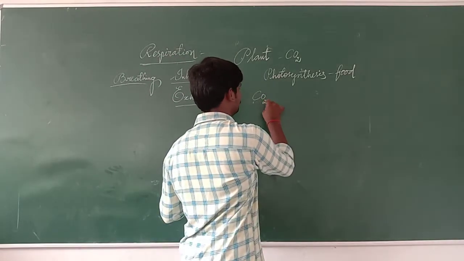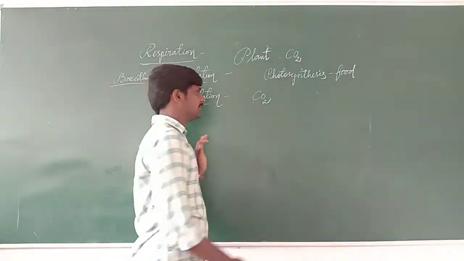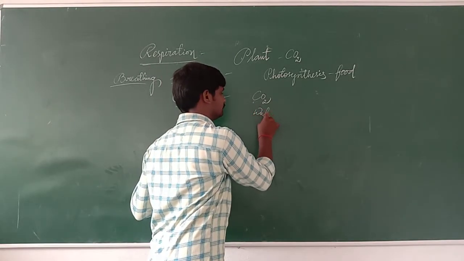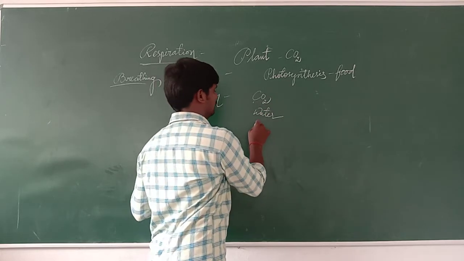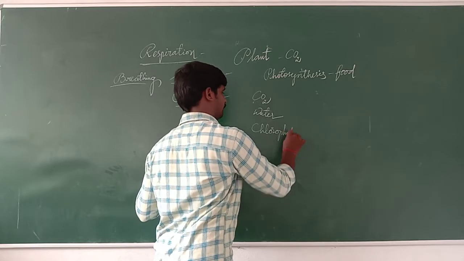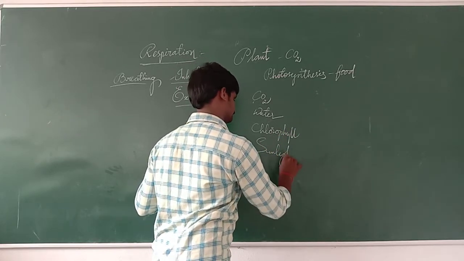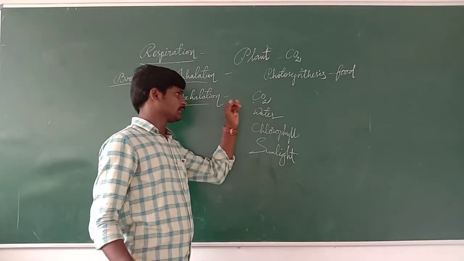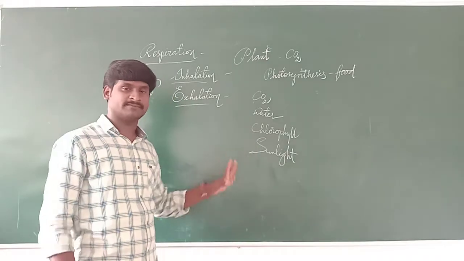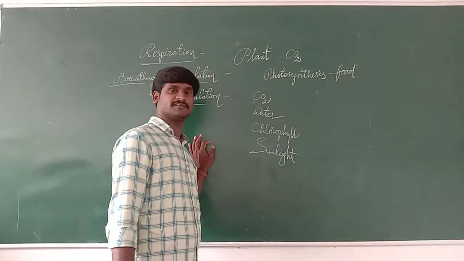If a plant wants to prepare its food, it needs carbon dioxide, water, chlorophyll and sunlight. How that happens, I will tell you in the continuation of the topics. One more day I will tell you about photosynthesis.